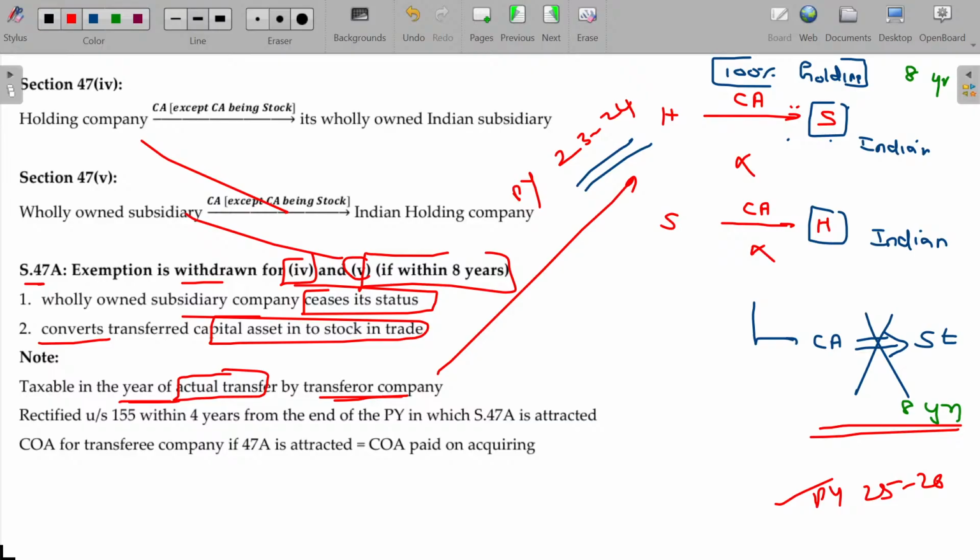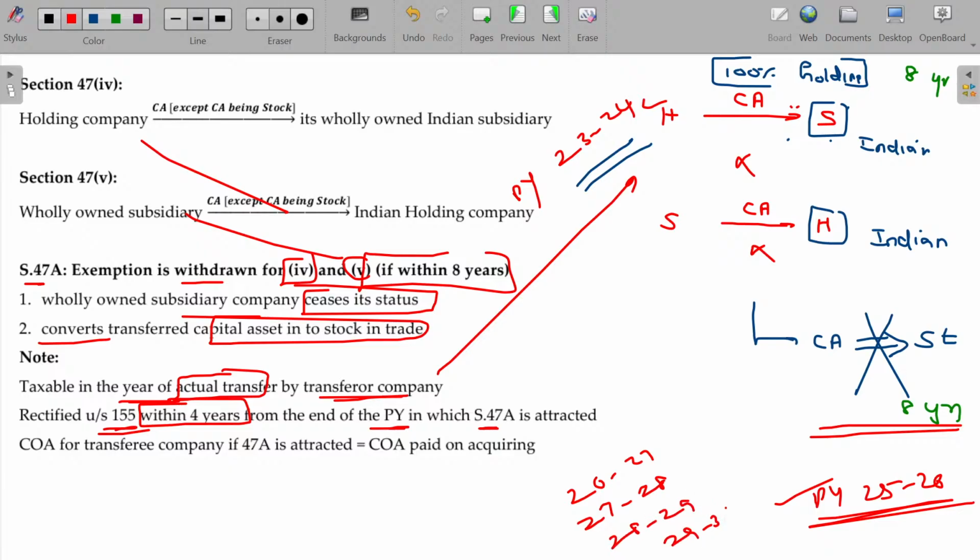But the tax returns are already filed, sir. No problem. Rectify under section 155 within 4 years from the end of the previous year in which 47A is attracted. So this is the previous year. From the end, within 4 years, you can go and rectify and pay the tax for this year. From 26-27, 27-28, 28-29, 29-30. Within these 4 years, you can go and rectify this and pay the tax along with interest. Is that clear?